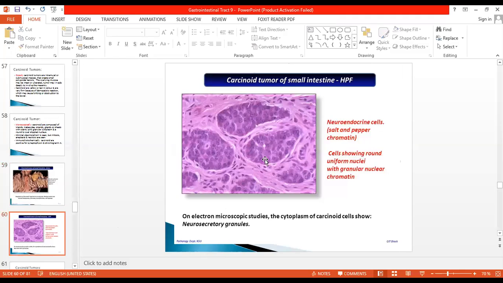Microscopically, you can see these are islands of monotonous looking cells. This is one island, this is another, this is another. And you can see this pinkish fibrous tissue stroma in between, which I was telling you is a desmoplastic reaction. Neuroendocrine cells, salt and pepper chromatin, you can say. They are monotonous looking cells having pinkish eosinophilic cytoplasm, which is very scanty. And you can see stippling or the salt and pepper appearance of the chromatin within the nucleus of these cells. Granular nucleochromatin pattern. So this is the microscopic appearance of a carcinoid tumor of the small intestine, and this is the high power view.